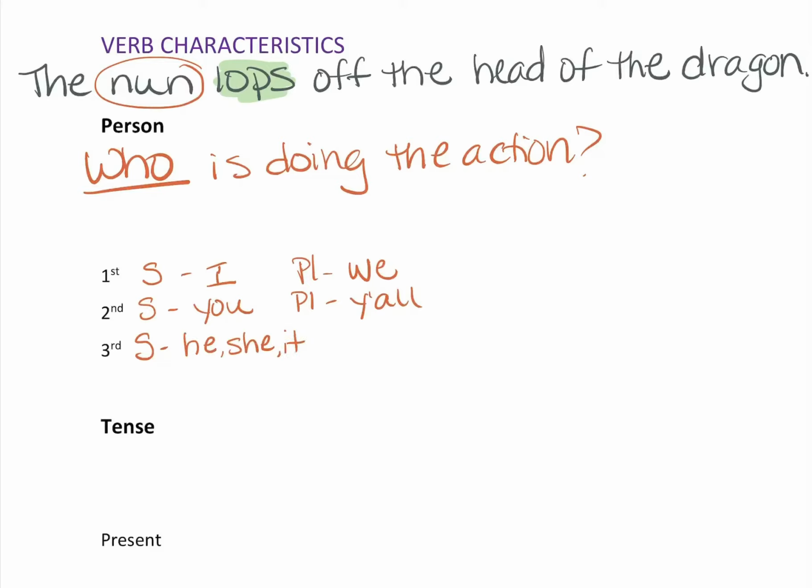So he lops off the head of the dragon, she lops off the head of the dragon, it lops off the head of the dragon. Or plural, which is they. And this is going to be the same for any tense, any conjugation in Latin. It matches exactly what happens in English. So that is person. Who is doing the action? It's either a subject noun, like nun, or it has to be a pronoun.